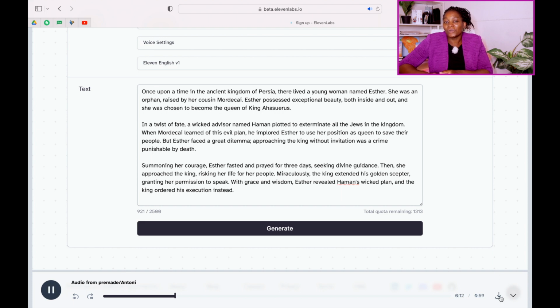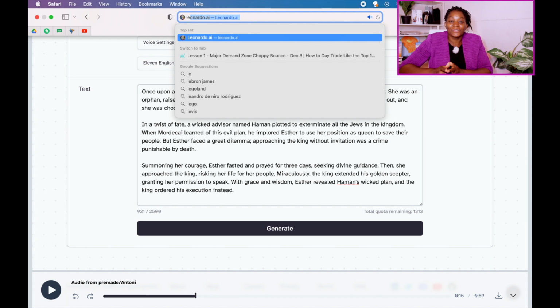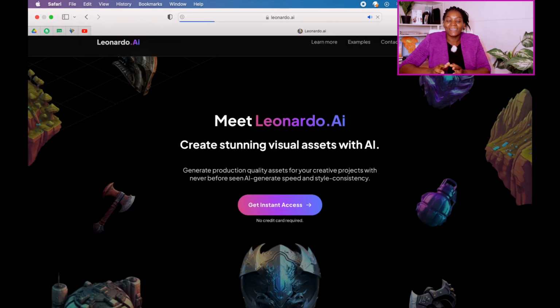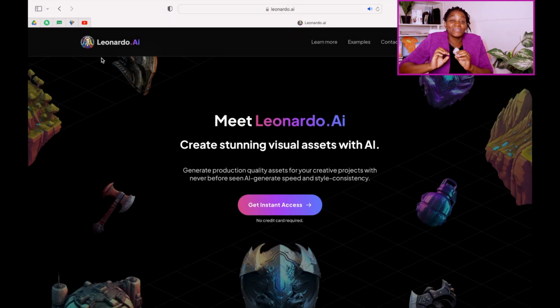So after we download our voice, the next thing that we have to do is to go to leonardo.ai and then create all the images that we need for our video. If there is something you don't understand about Leonardo, I already created a video. When you are done watching this video and maybe you had difficulties creating your characters, you can go to that video that I already did on Leonardo and you'll be able to learn how to create consistent characters or anything that you need to know about Leonardo.